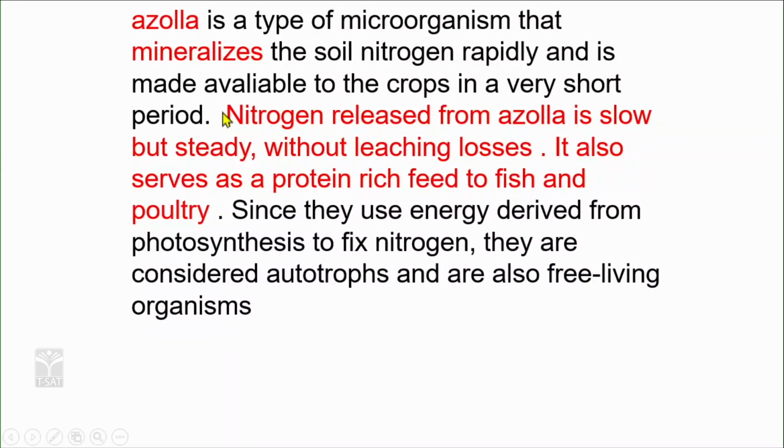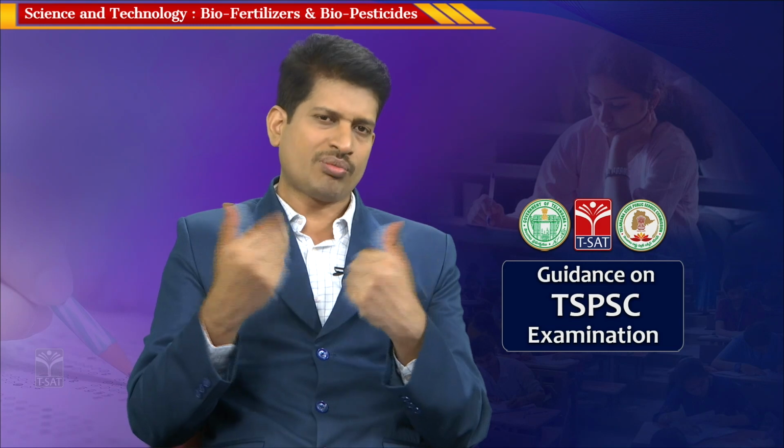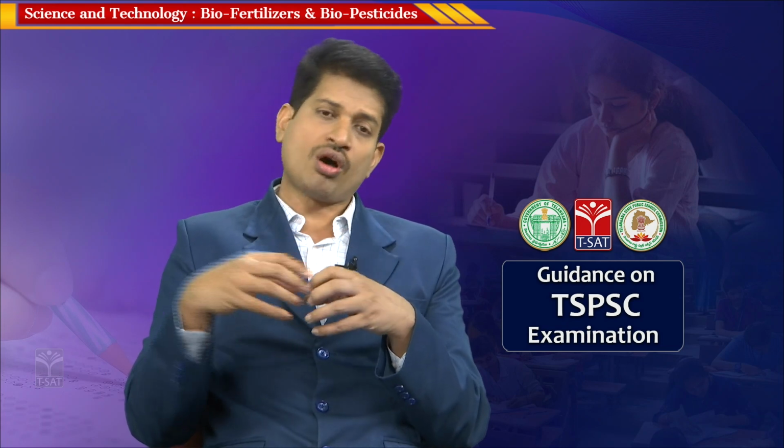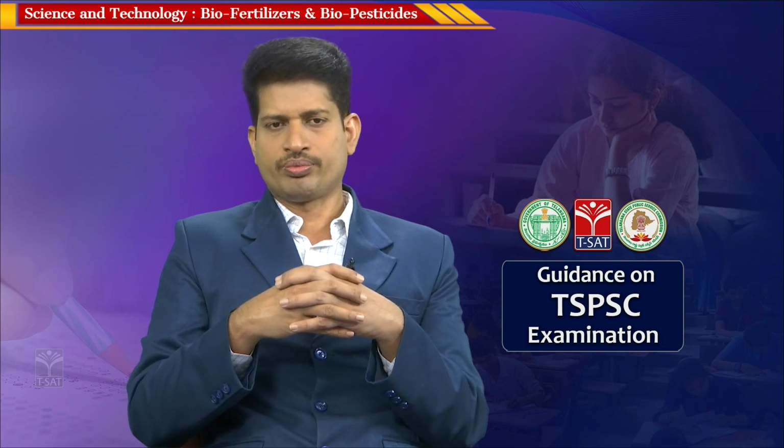Nitrogen released from azolla is slow but steady without leaching losses. So, when the weathering, erosion and leaching dissolving rate is more, the nutrients will easily be dissolved and drained away before the plants absorb them. When there is a slow dissolving nature, the plants will have sufficient time to absorb over a long duration of period rather than a short duration of period.